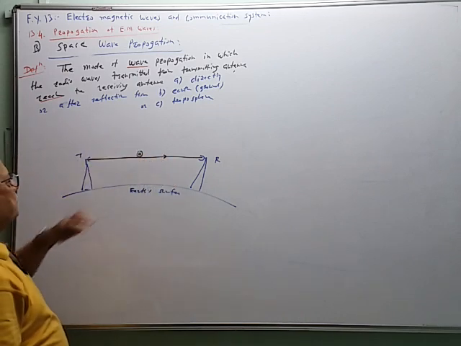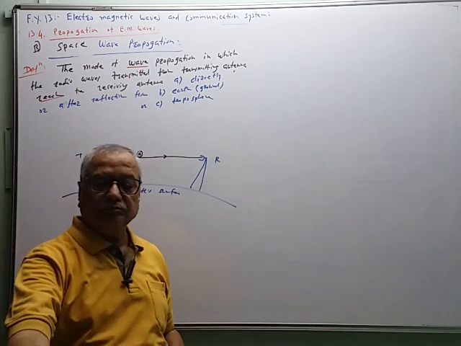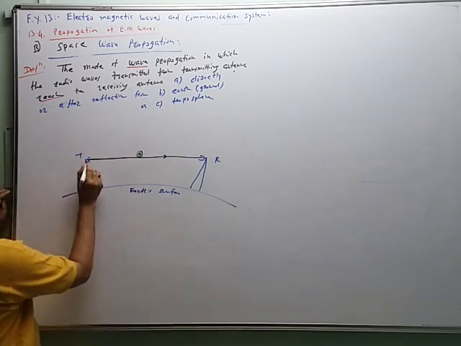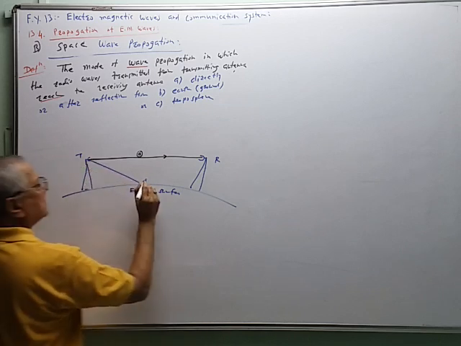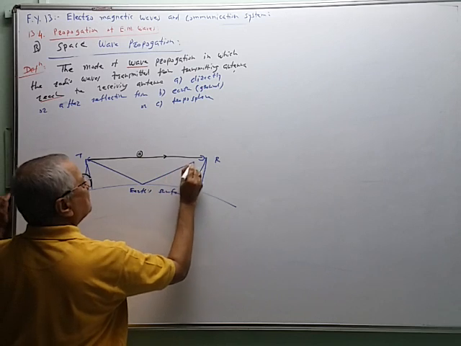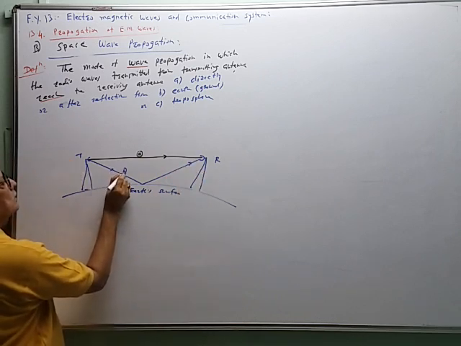Or after reflection from the earth, the signal may go like this. The signal is going in this direction, and after reflection from the earth surface, it is received here. So this is the B path.